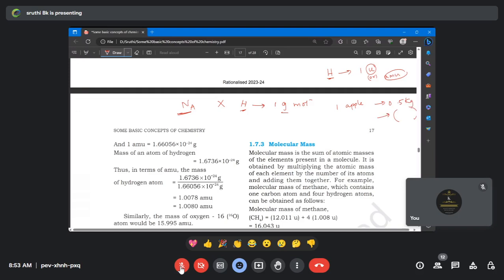That is for the same thing. Avogadro number of hydrogen atoms is 1 gram mole inverse. One atom is 1 U, which is again a very small unit. So 1 U or AMU is for one atom. If you take Avogadro number of atoms, the hydrogen is 1 gram mole inverse.